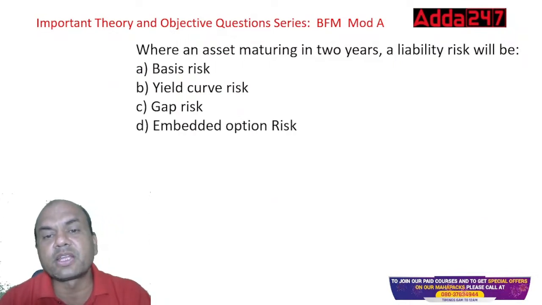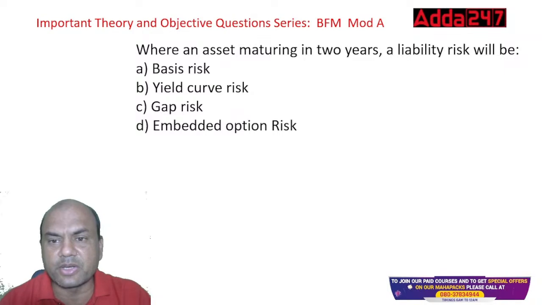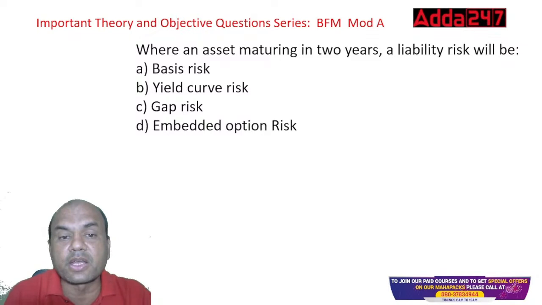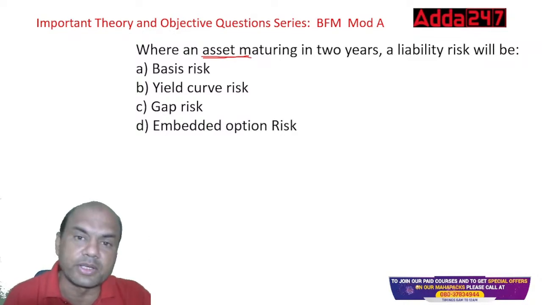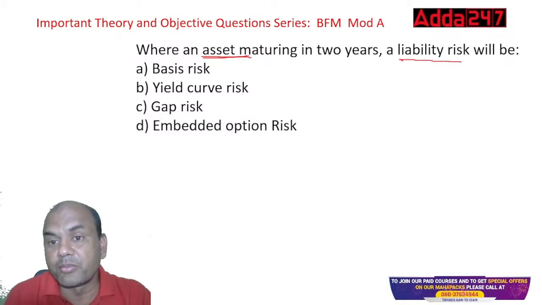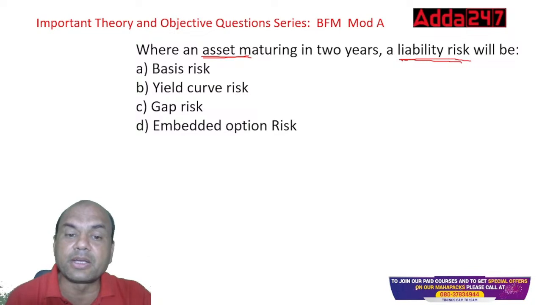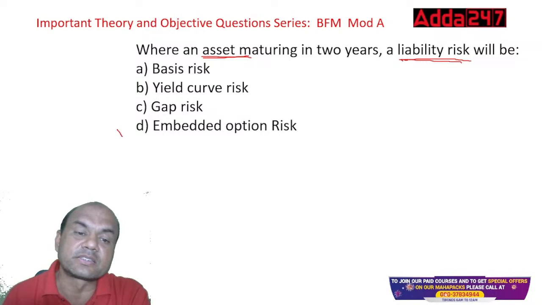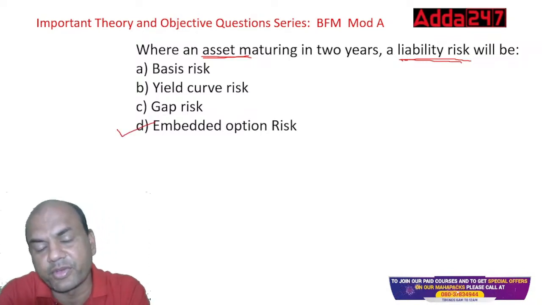When an asset is maturing in 2 years, the liability risk will be? Suppose any asset, meaning a loan, is maturing in 2 years. 2 years means I have given a loan and that person will be paying me after 2 years. So what is the liability risk? Liability risk means what risk will I face from the depositor's angle? Basis risk, yield curve risk, gap risk, embedded option risk. From the depositor side, I'll face this risk, the embedded option.